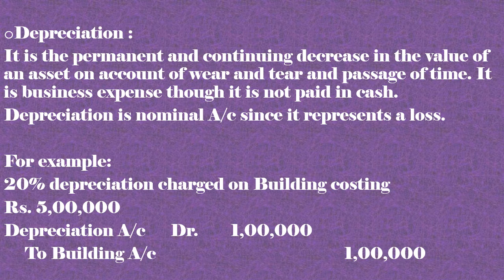So, it can be anything. For example, here I have given building. If it will be furniture, then to furniture, machinery, then to machinery. So, here in depreciation account, since depreciation is a nominal account and a loss, it will be debited and the asset will be credited because